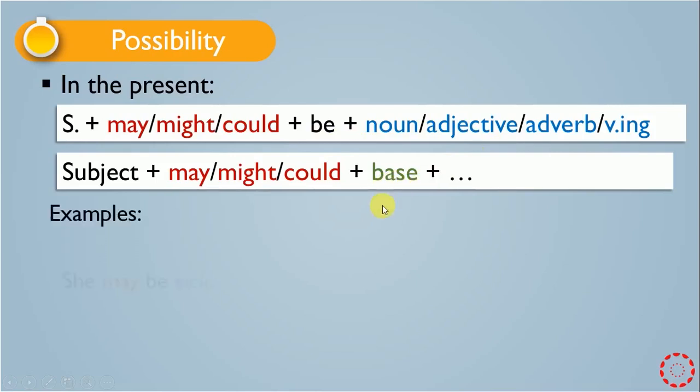We have examples here. Look at the first one. She may be sick. We have may here and be followed by an adjective which is sick.